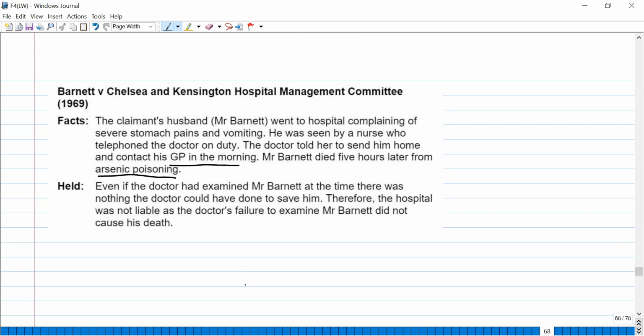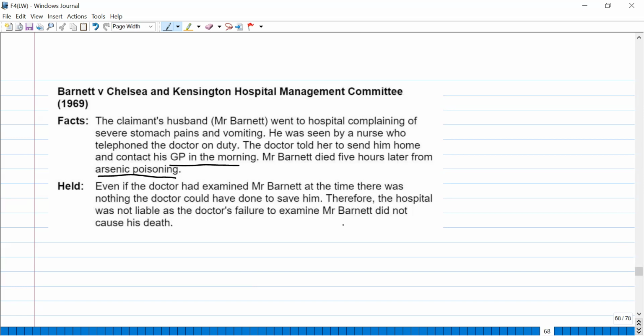Now Mr. Barnett died 5 hours later. Even if the doctor had examined Mr. Barnett at the time, there was nothing the doctor could have done to save him. Therefore, the hospital was not liable, as the doctor's failure to examine did not cause his death.